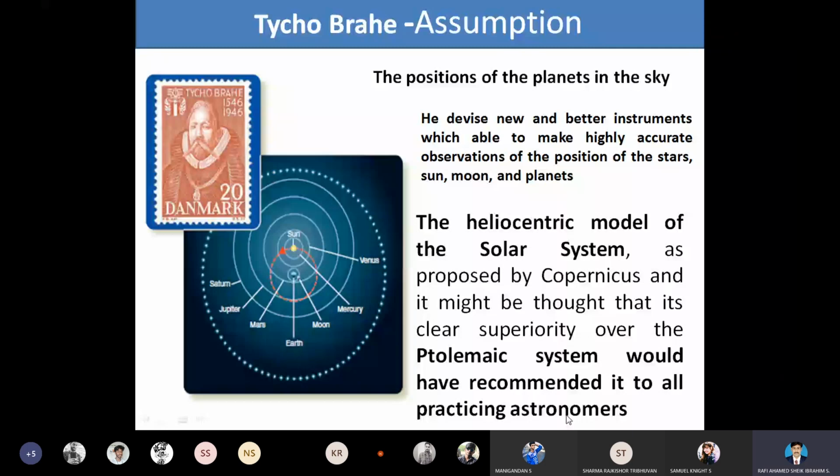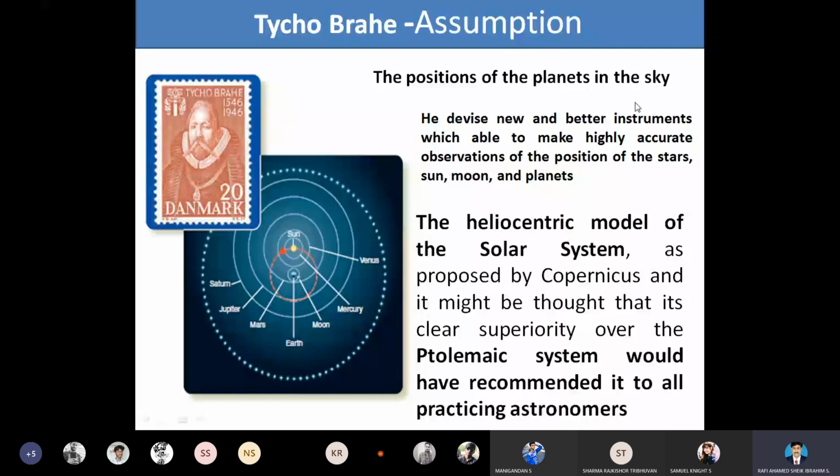So he considered the assumption made by the Ptolemaics. He never considered the Copernicus assumption. He just followed the Ptolemaic system, and he recommended that practicing astronomers follow the assumption made by the Ptolemaics.